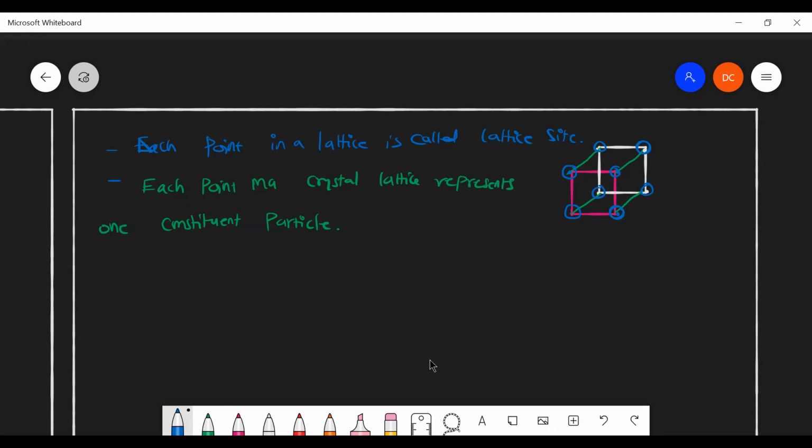And next one is a unit cell. What do you mean by unit cell? Sir, geometry means what, sir? Geometry means a structure, shape or structure. I'll show you in the diagram.